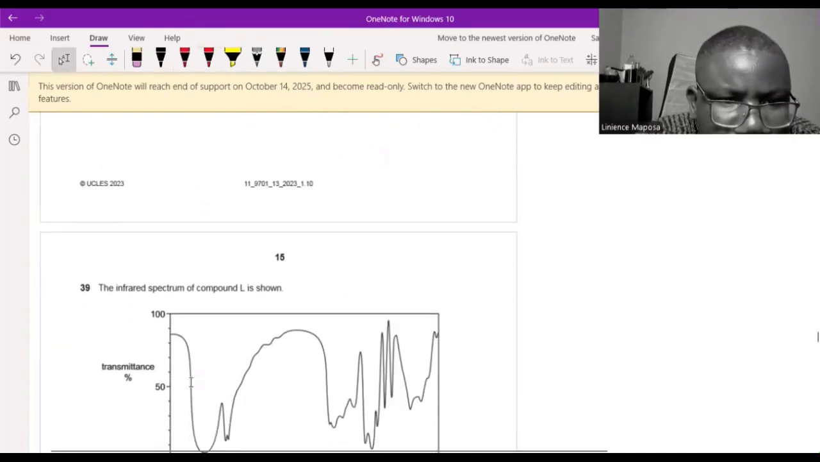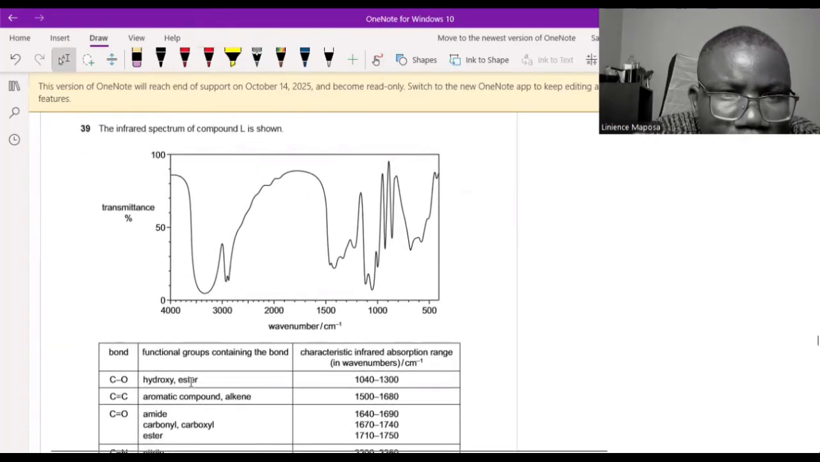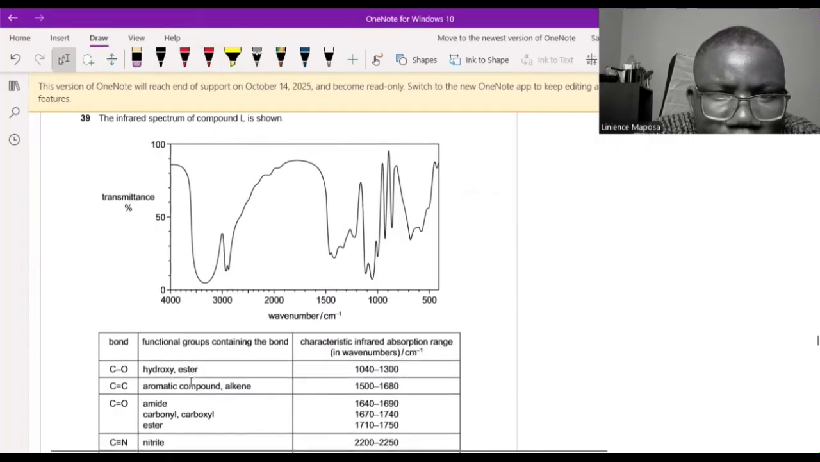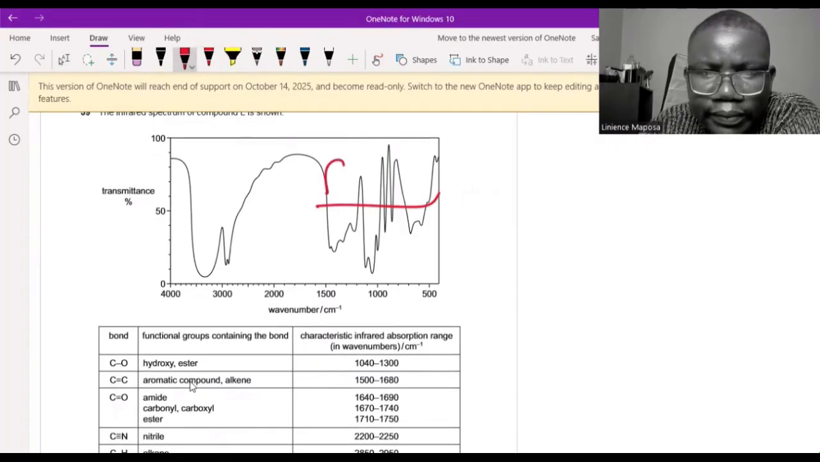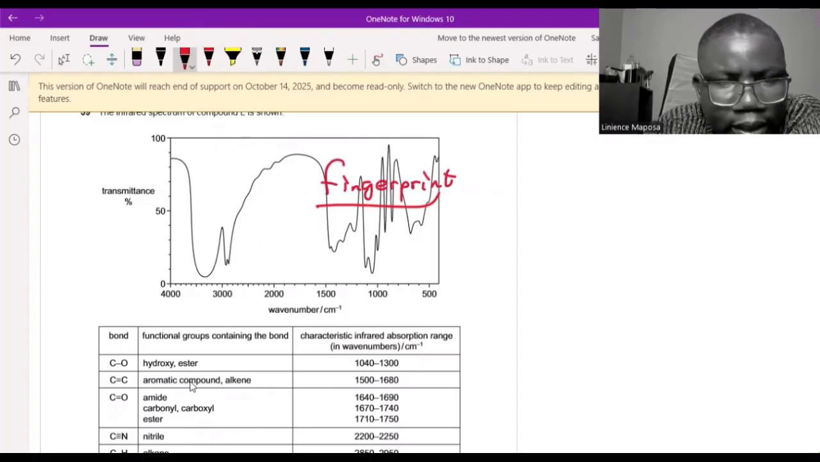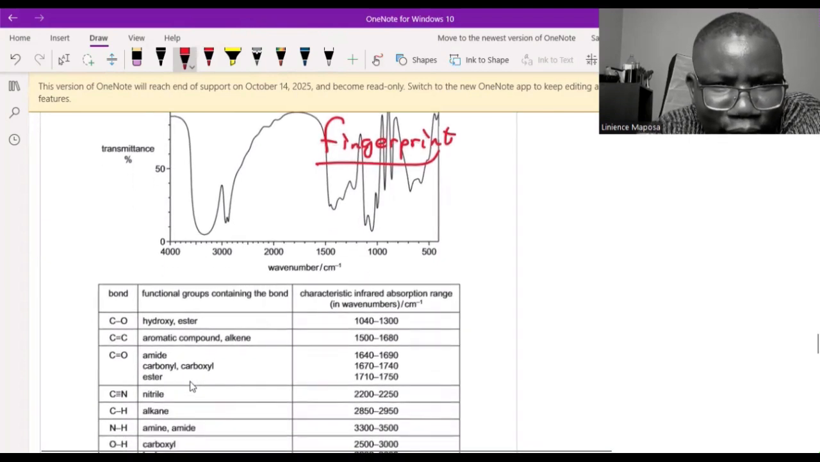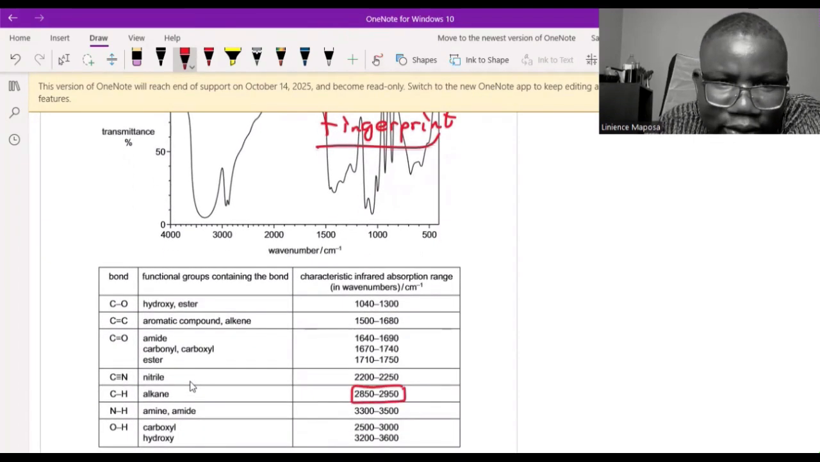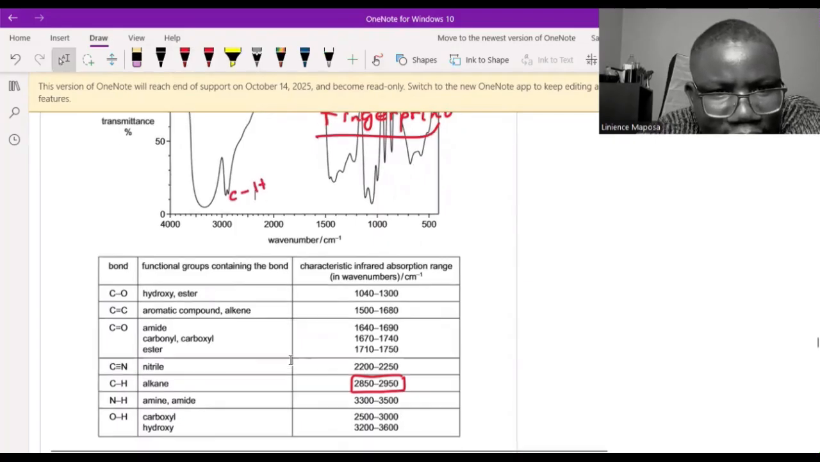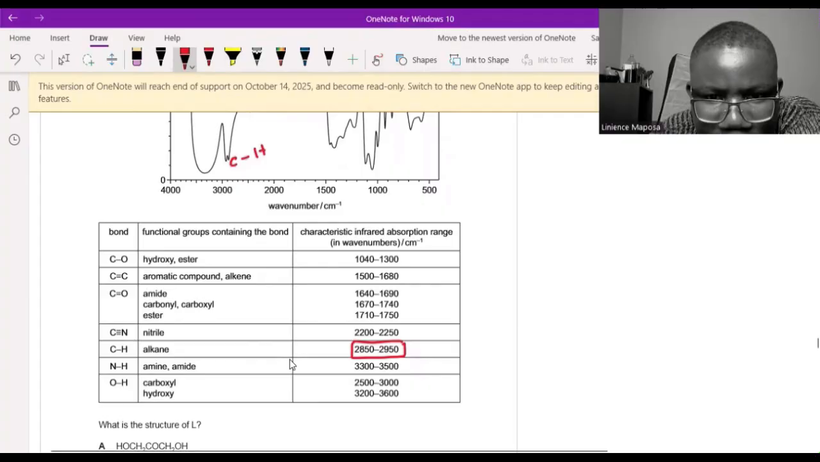Okay, 39, almost there. The infrared spectrum of compound L is shown. This is compound L. Take this out. This is the fingerprint region. We take it out. This one, the bond that absorbs just below 3,000, you know it's the alkane bond. So this one is the C to H bond.